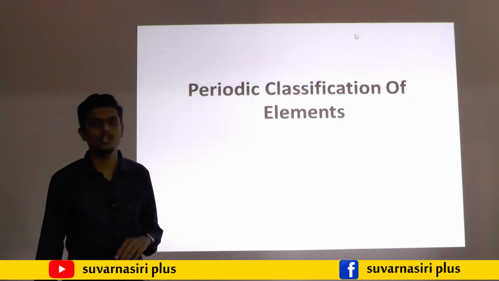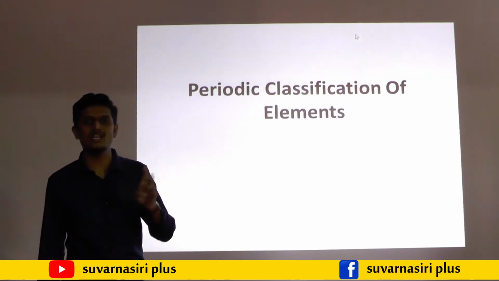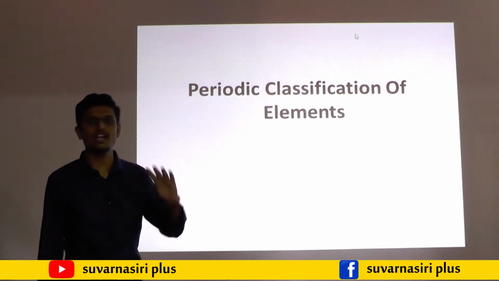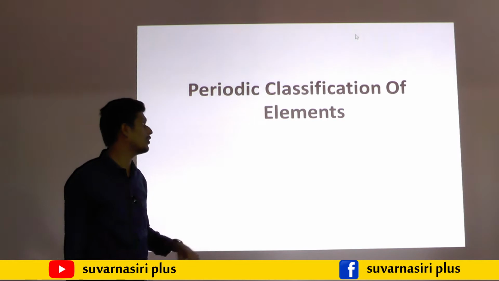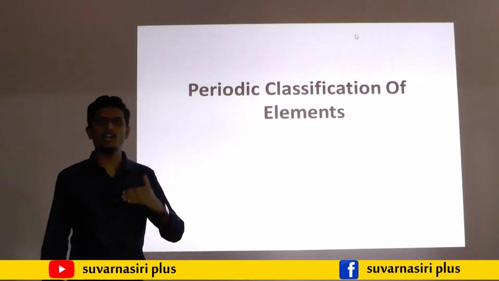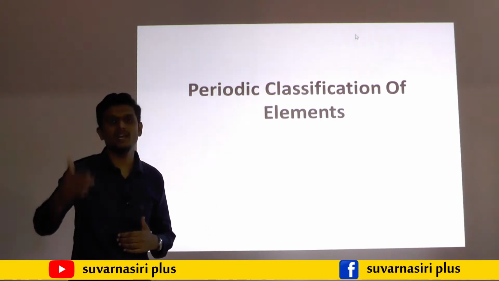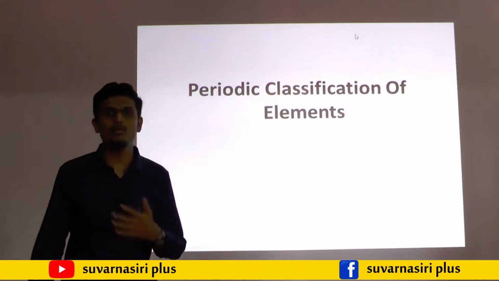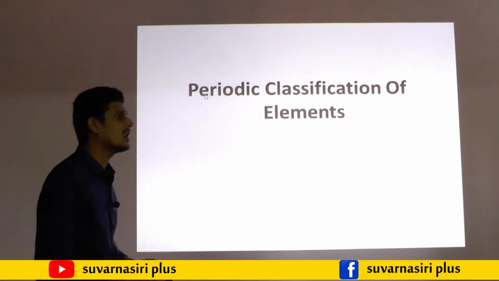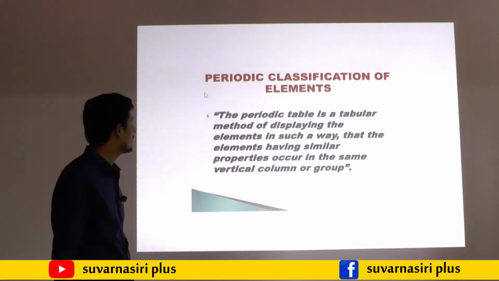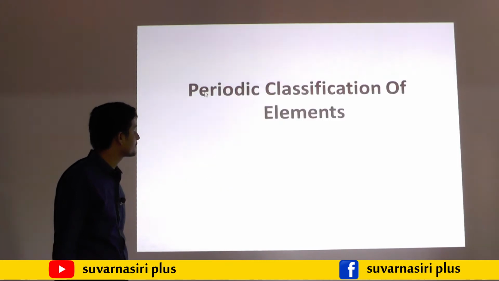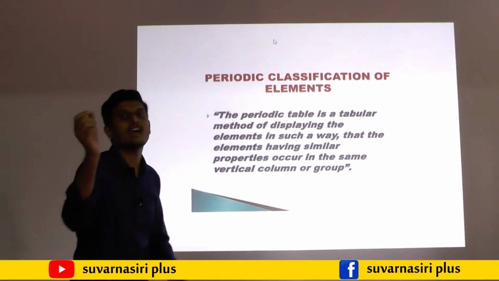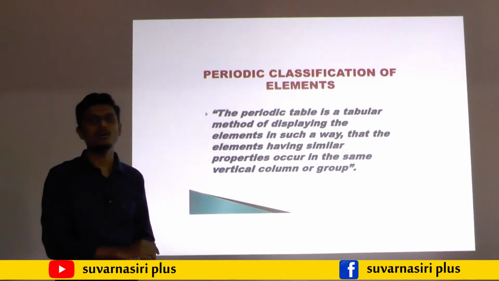And also we are going to study trends in valency, trends in atomic size, and trends in metallic and non-metallic nature. These things we are going to study in this chapter. Also, the scientists: what are their merits and demerits, and why their laws failed. So one by one we will discuss in this chapter. Let us start with the first one, that is periodic classification of elements. Why do we need to classify the elements? This question will arise in your mind.